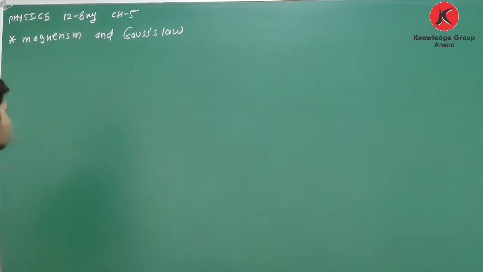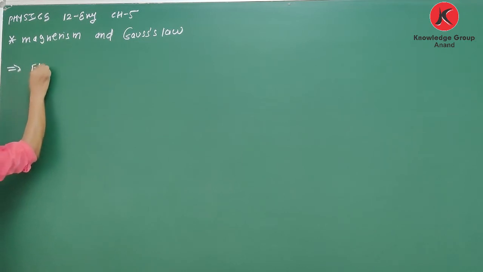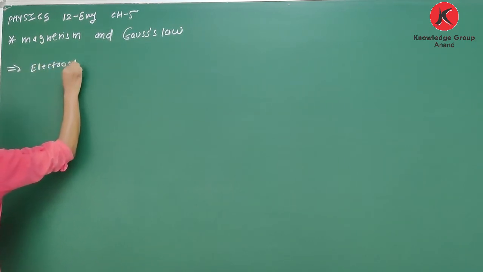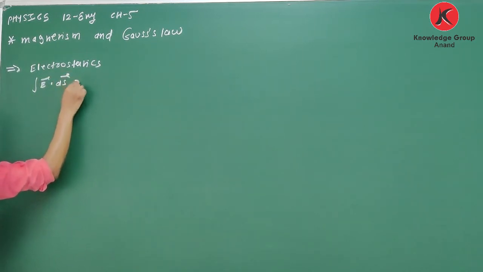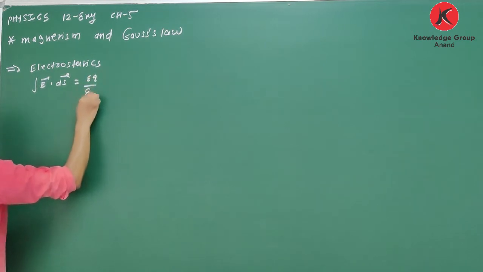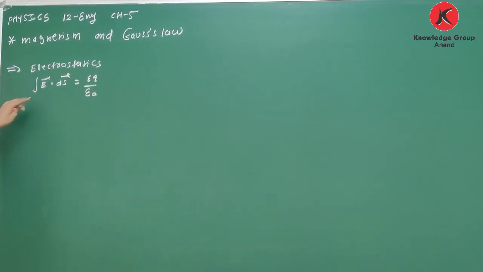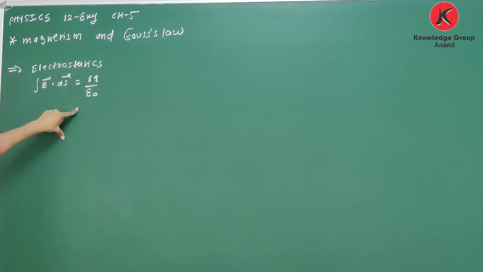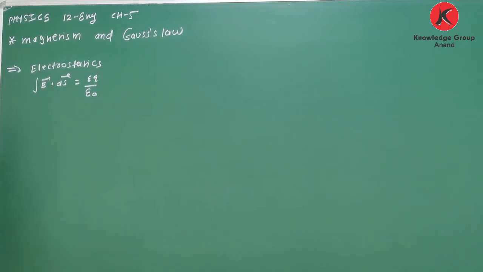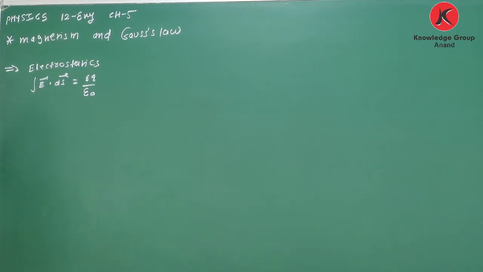If you remember, for electrostatics, what is the equation of flux, or what is Gauss law? Gauss law: integration E dot ds is equal to sigma q upon epsilon 0. That is, the surface integration of electric field over a closed surface is sigma q upon epsilon 0. It is Gauss law for electric field.